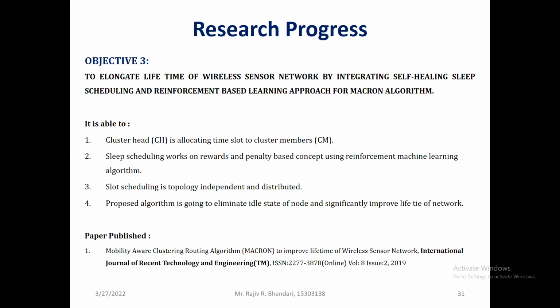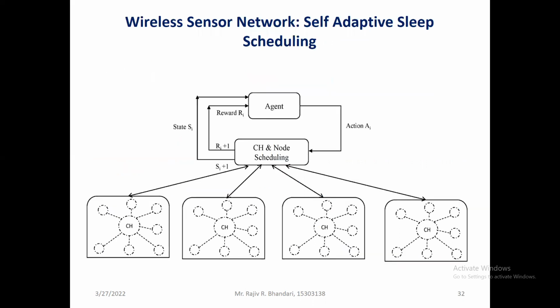During this penalty and reward strategy, what next step the node will take, whether it will go into the sleep state or the wake up state, is decided automatically without considering the idle time and all. Whenever the node has data that it wants to transfer, the node will go into the wake up condition and then transfer the data. Otherwise it will stay in sleep mode for a longer period of time. So this will definitely save energy, and because of this reinforcement learning approach, most of our work is getting easy, and it will save a huge amount of energy.